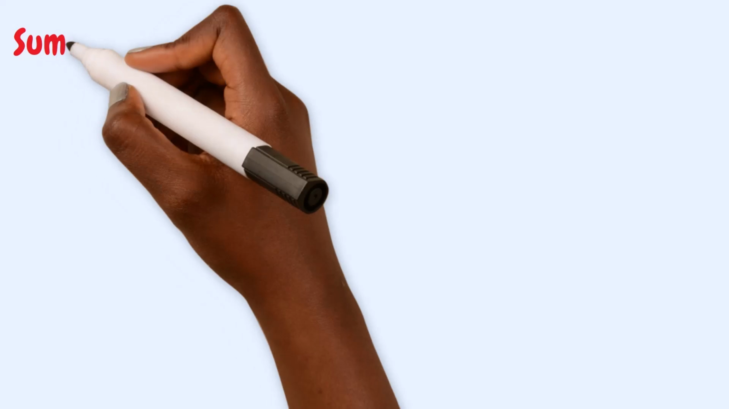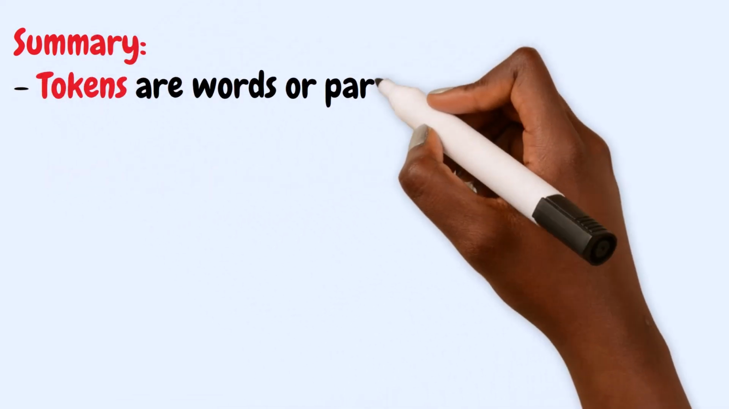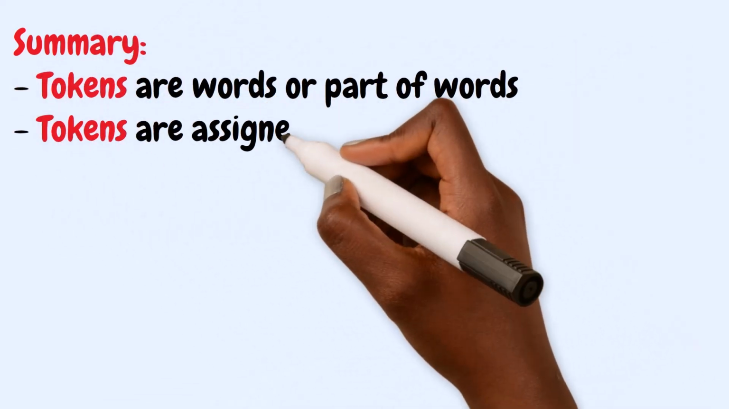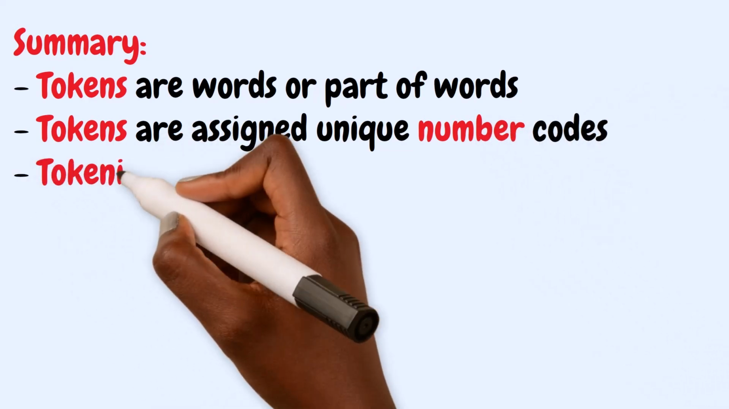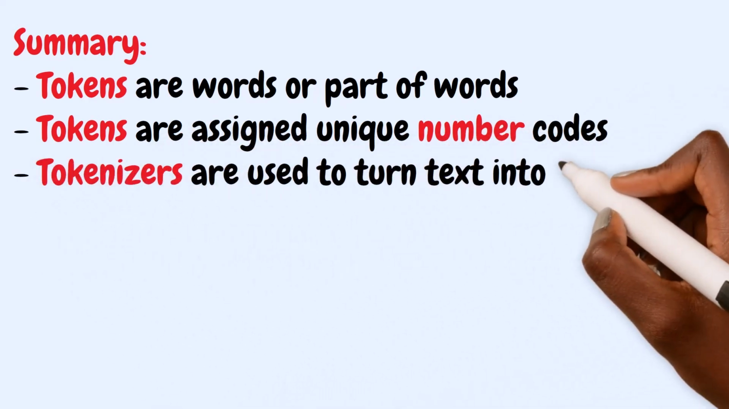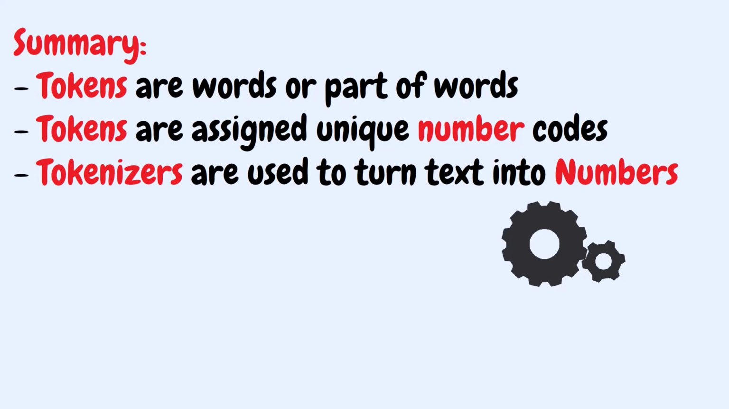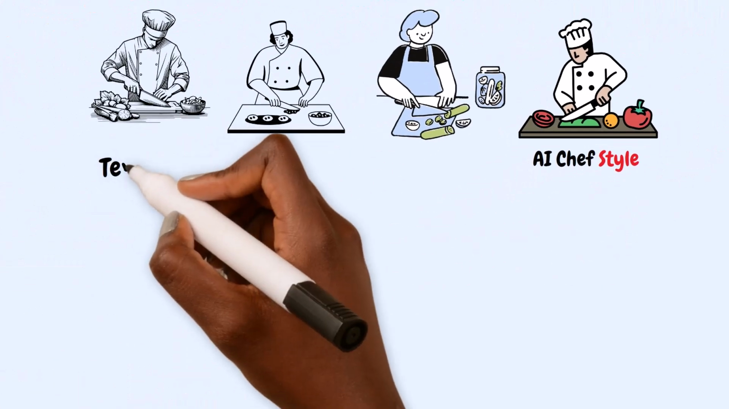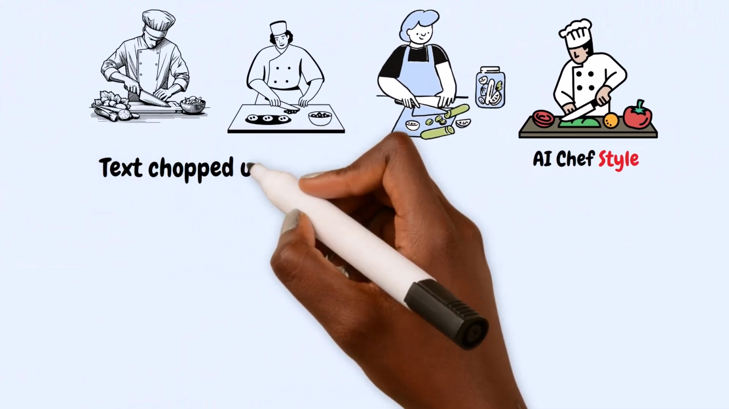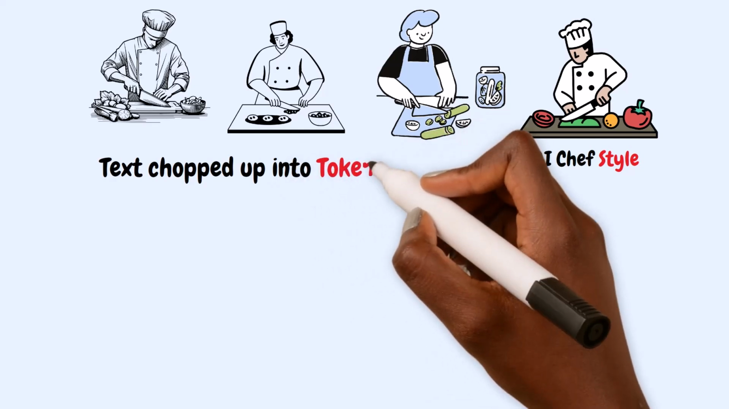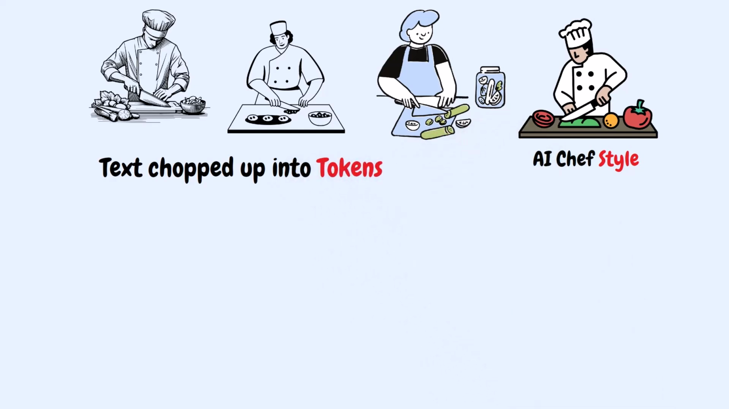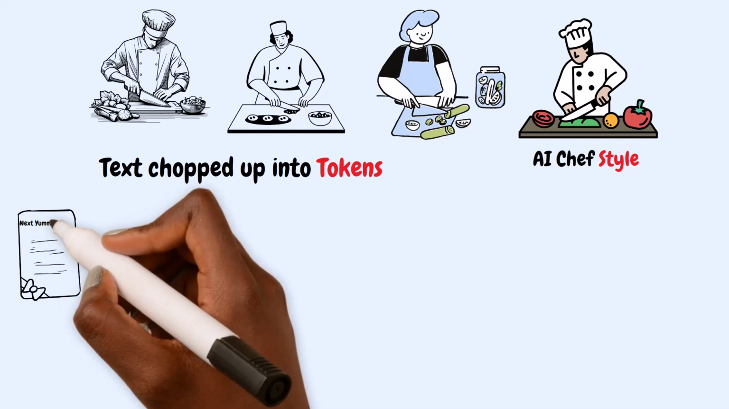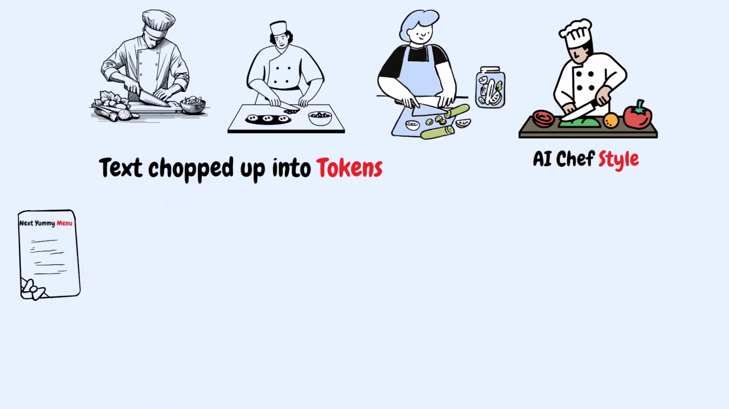Remember, tokens are words or parts of words that get assigned unique number codes. We use special tools called tokenizers to turn text into numbers for the computer and back into text for us. Now that our text has been chopped up into tokens, it's ready for the next step: teaching our AI to predict which tokens should come next.